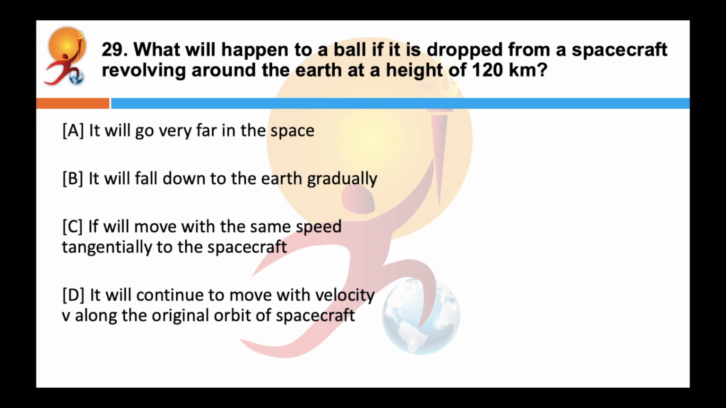What will happen to a ball if it is dropped from a spacecraft revolving around the Earth at a height of 120 kilometers? Correct answer is D. So if a ball is dropped from a spacecraft revolving around the Earth at a height of 120 km, it will continue to move with velocity v along the original orbit of spacecraft, as the ball possesses same initial tangential speed as that of the spacecraft. So it also feels the condition of weightlessness.